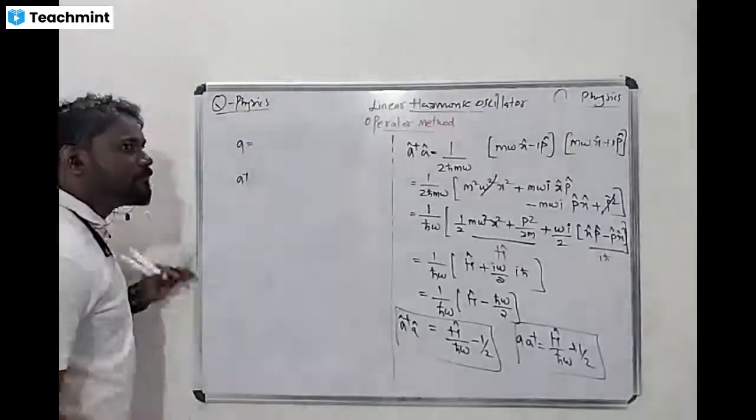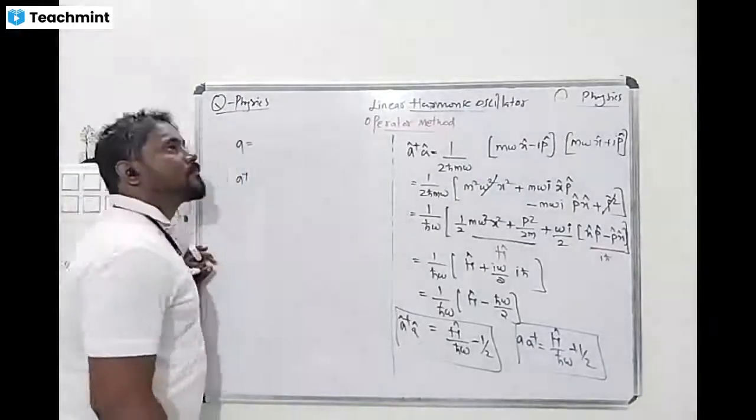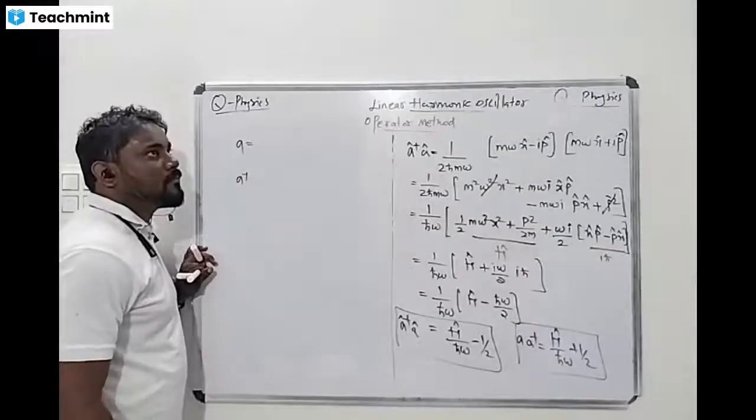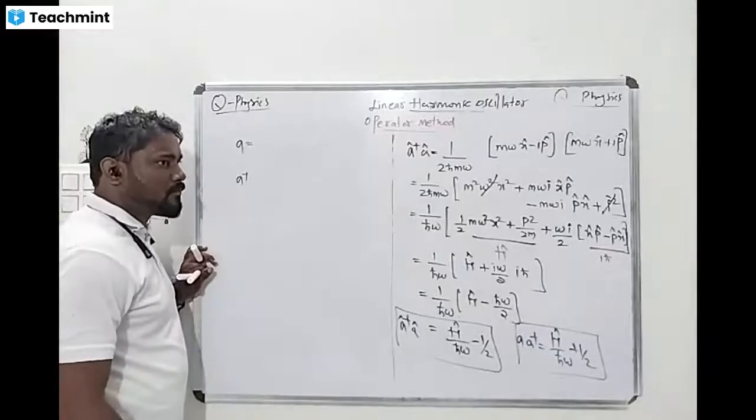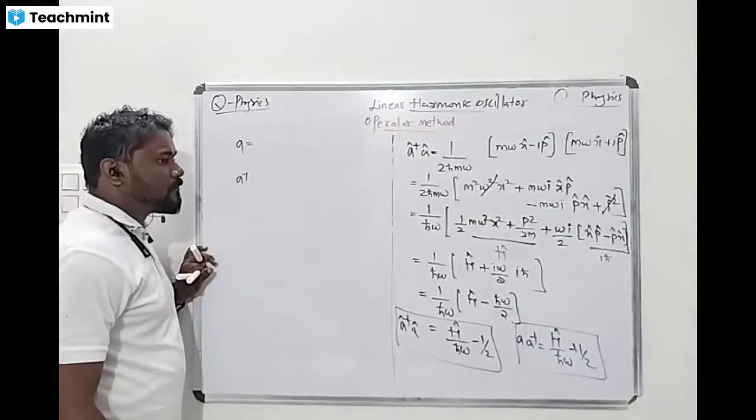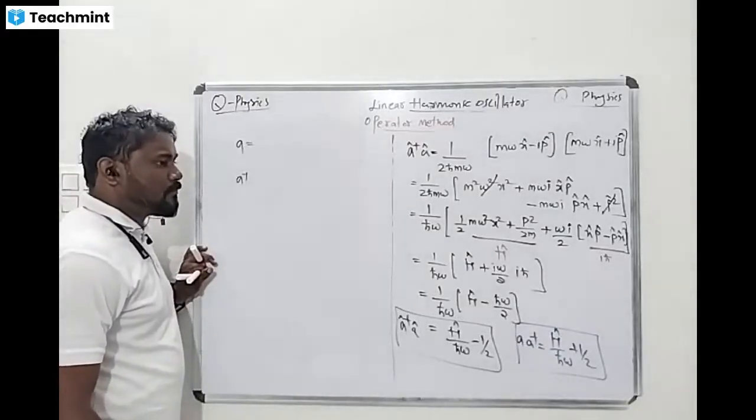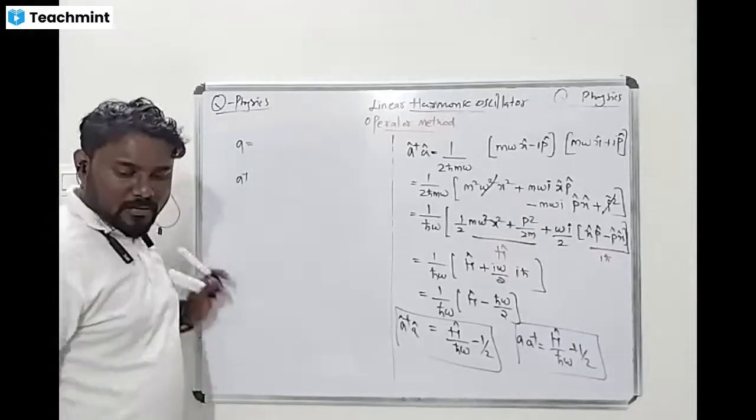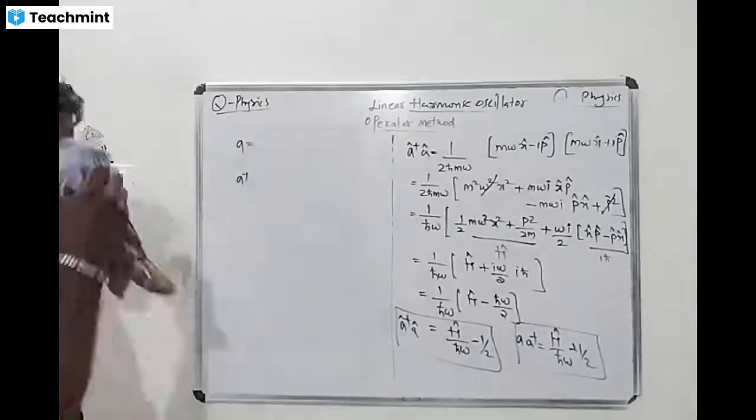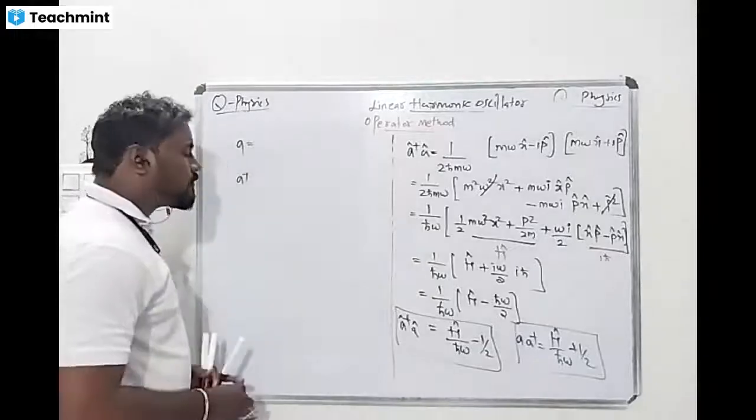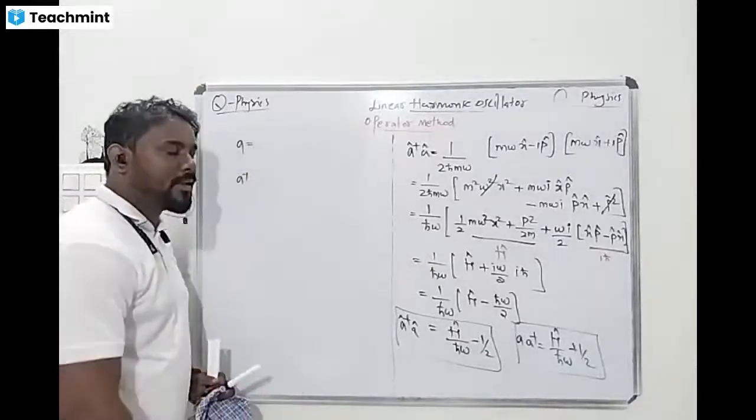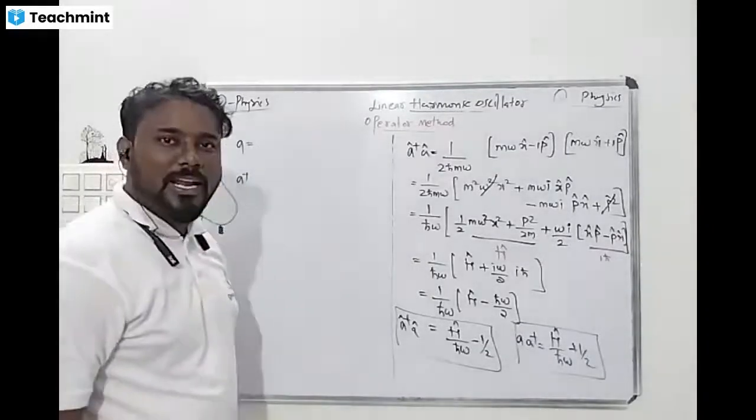A cap equals 1 by root 2ħmω into (mω x cap plus i p cap). A dagger equals 1 by root 2ħmω into (mω x cap minus i p cap). Yes, ma'am. Understood, right? Everyone understood, right?